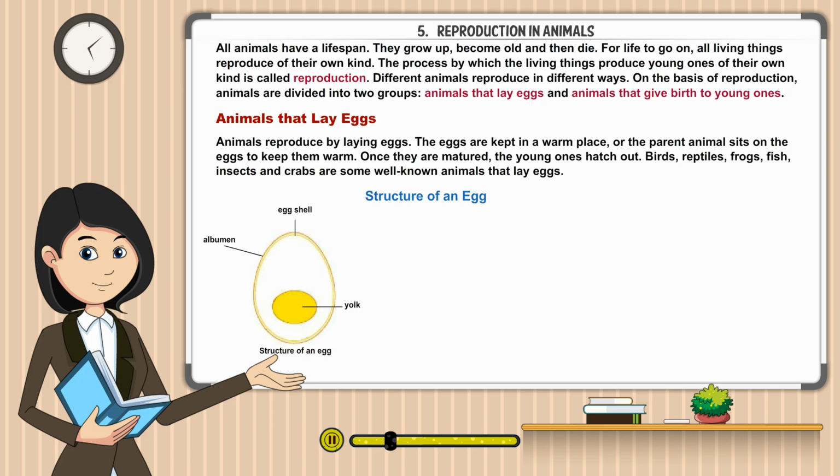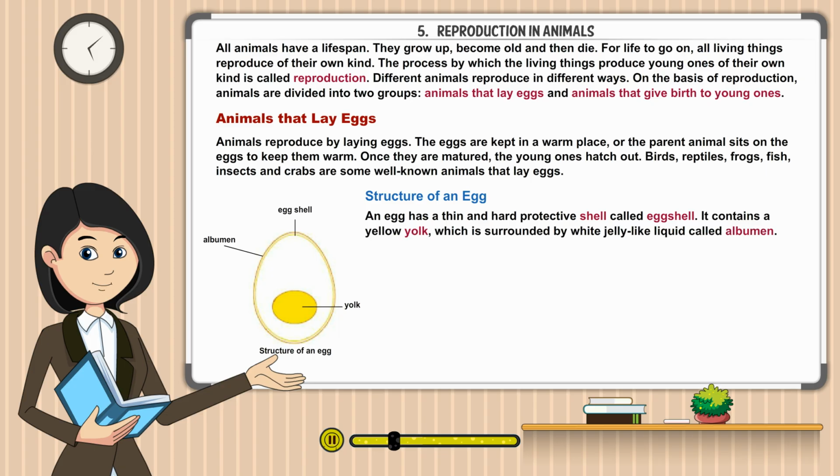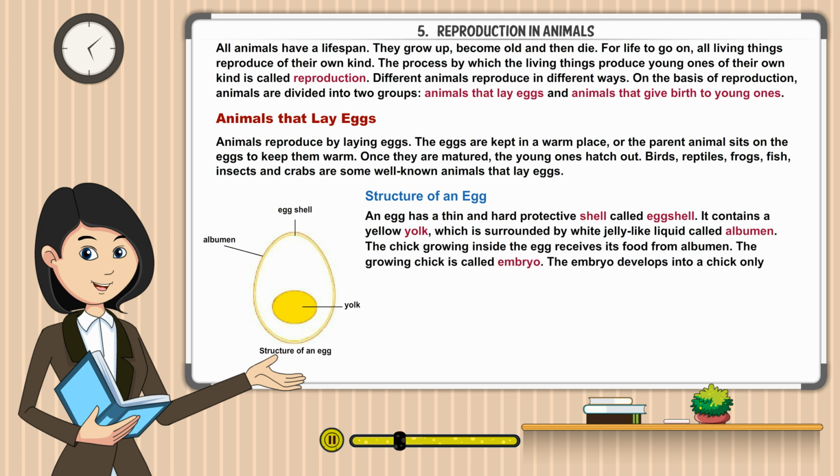Structure of an egg. An egg has a thin and hard protective shell called eggshell. It contains a yellow yolk which is surrounded by white jelly-like liquid called albumin. The chick growing inside the egg receives its food from albumin. The growing chick is called embryo. The embryo develops into a chick only when the egg is kept warm.